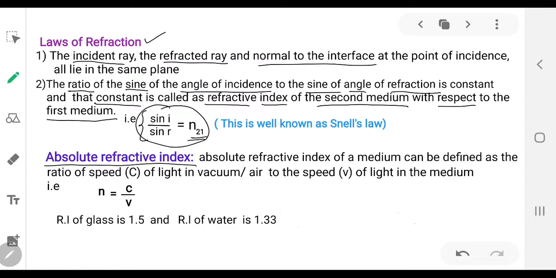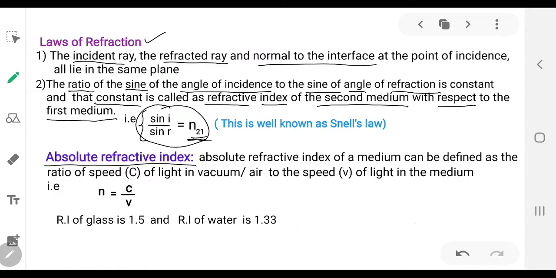The velocity may increase or decrease, but by what quantity? How to measure it? That is given by the refractive index.